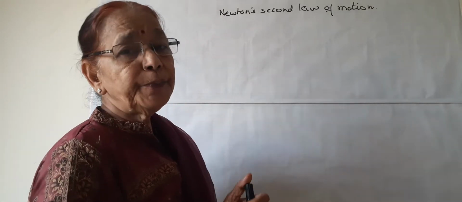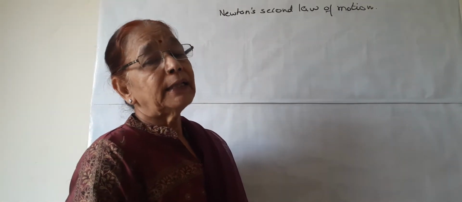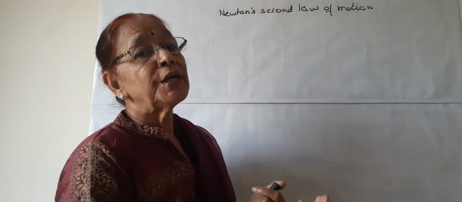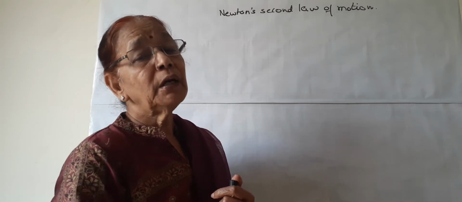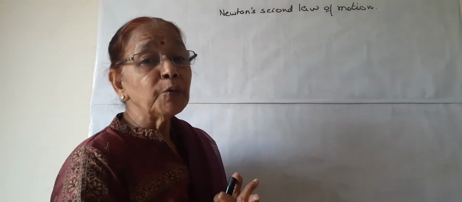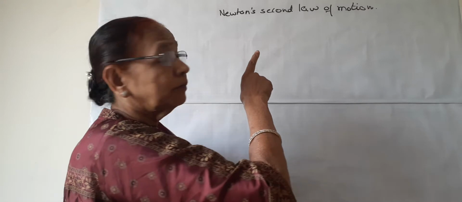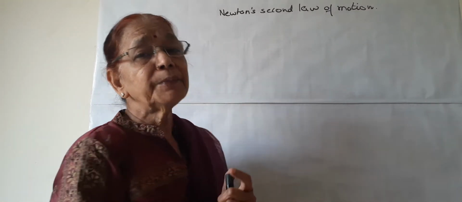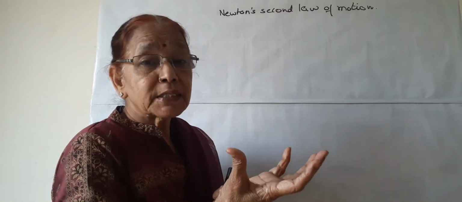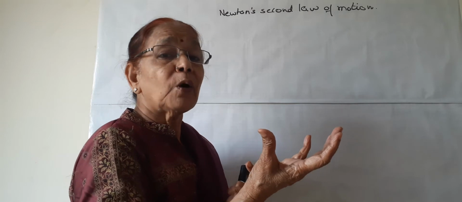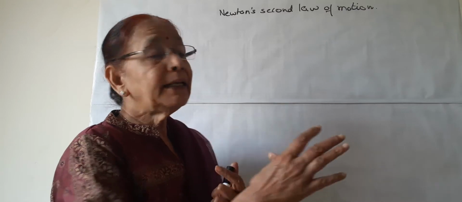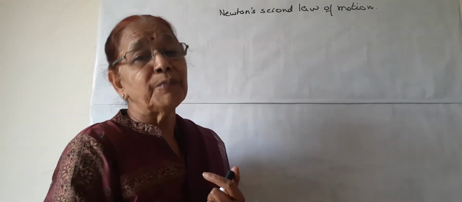In the first video, we saw that an applied unbalanced force can change the velocity of a moving object. But we did not discuss the amount of force. Newton's first law of motion did not explain the amount of force which is applied. It does not quantify the force or the velocity. It has been done in the second law of motion.